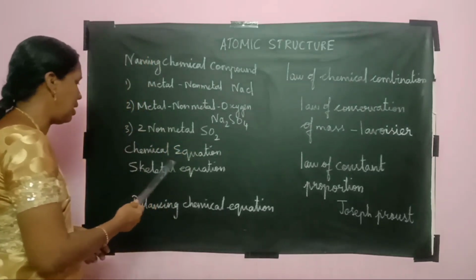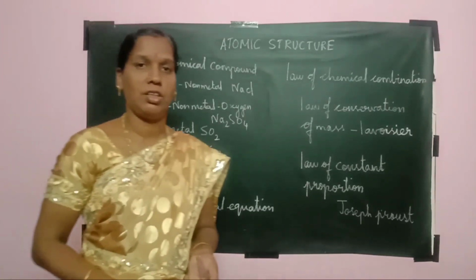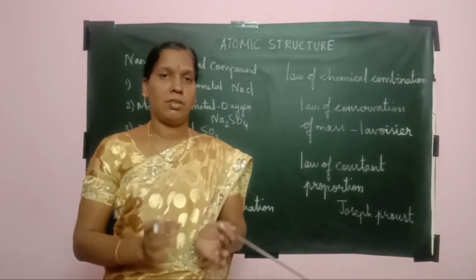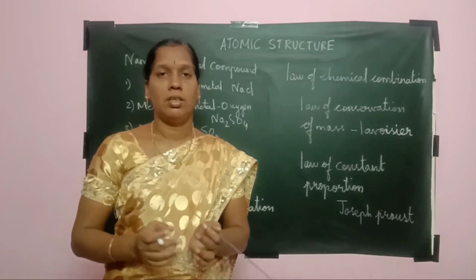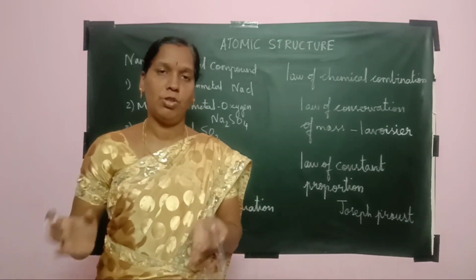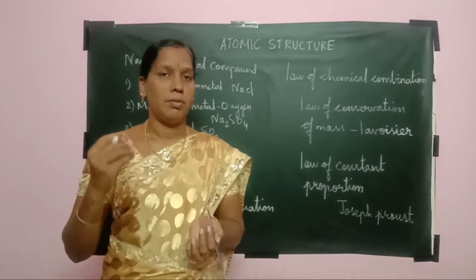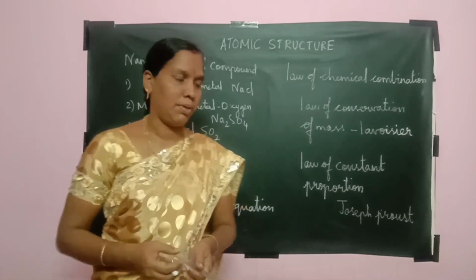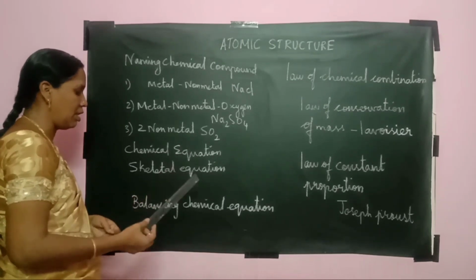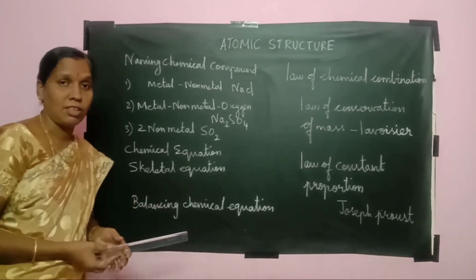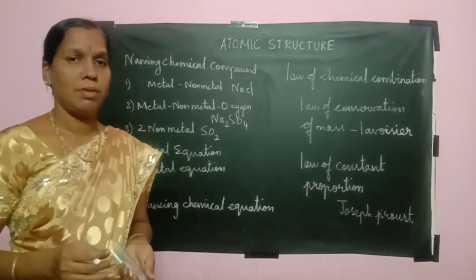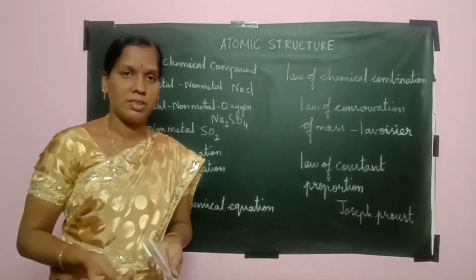Next we move on to chemical equation. What do you mean by chemical equation? It is a shortened formation to write the name of the formulae and the symbols. That is why, while equations are going on, we can't write the full name. So we can use the symbols for mentioning the reaction that is taking place. So there are 2 methods. First one, skeletal equation. In case of skeletal equation, first what you have to write? You have to write the metal name. That is magnesium plus sulfuric acid.